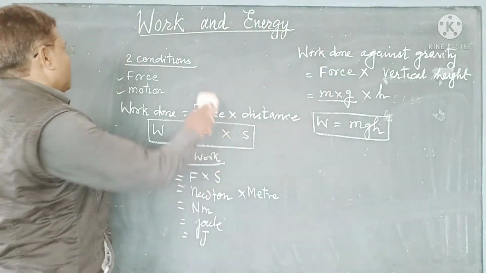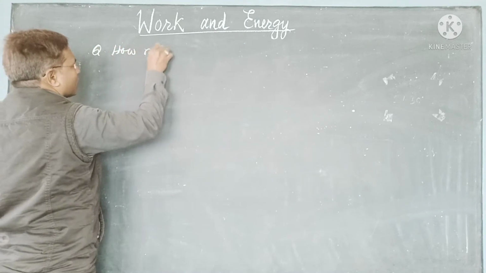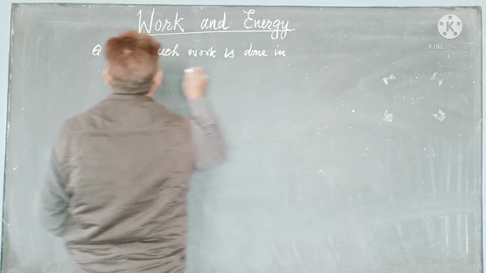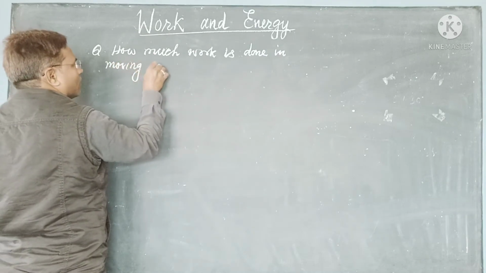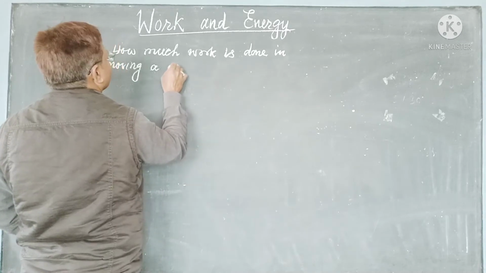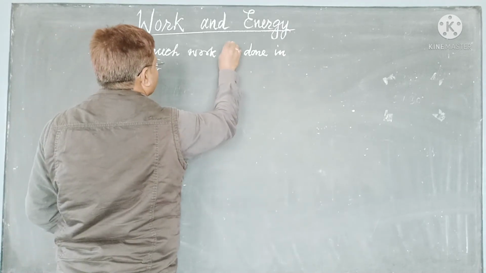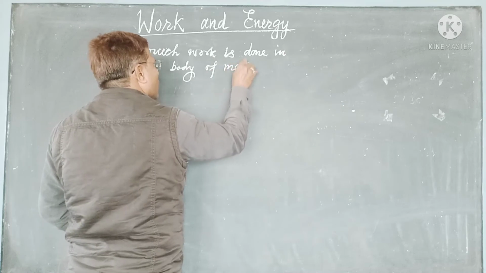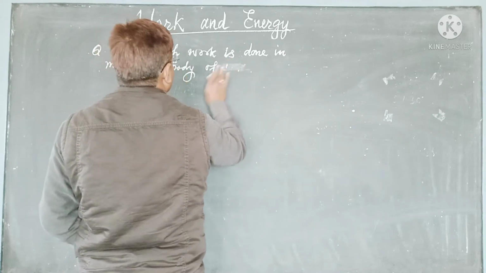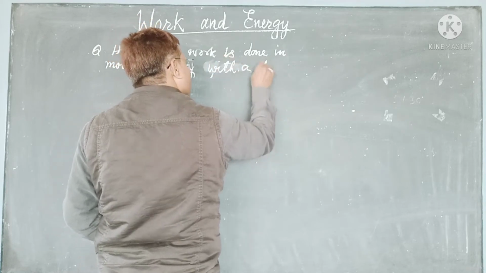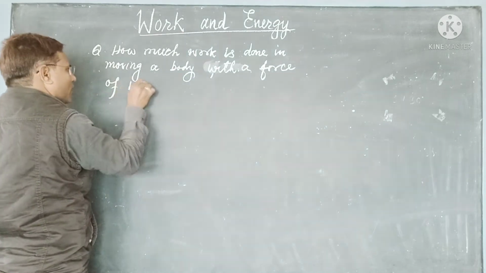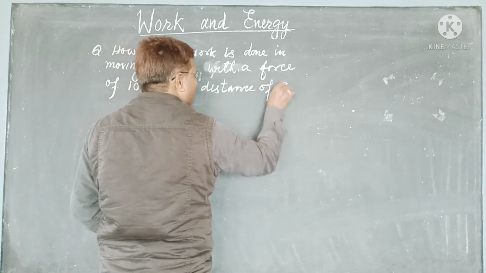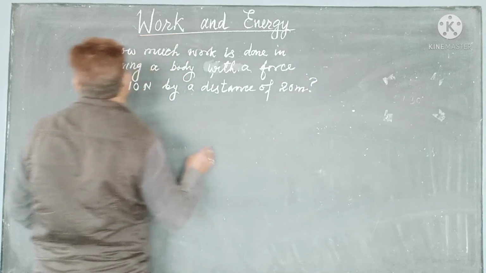numericals. The question is, how much work is done in moving a body with a force of 10 Newton by a distance of 20 meters. Suppose this is the question.